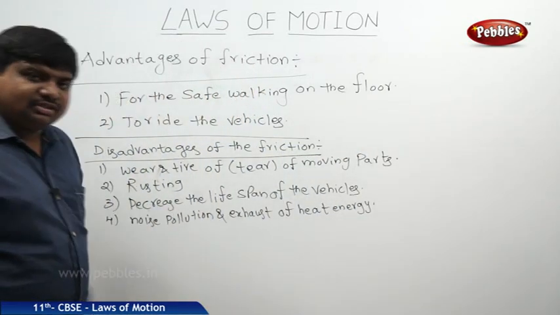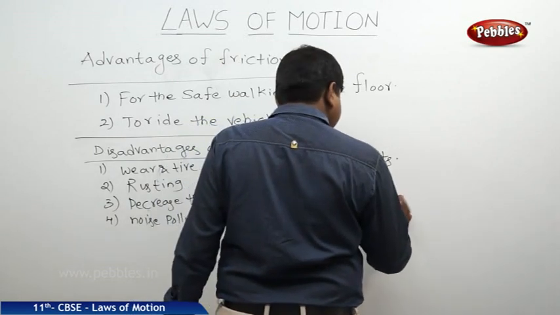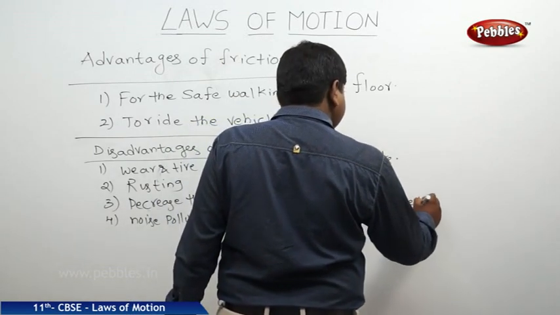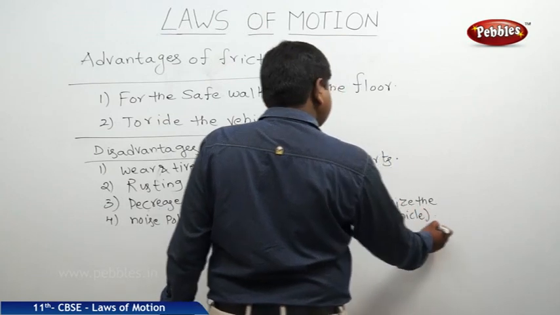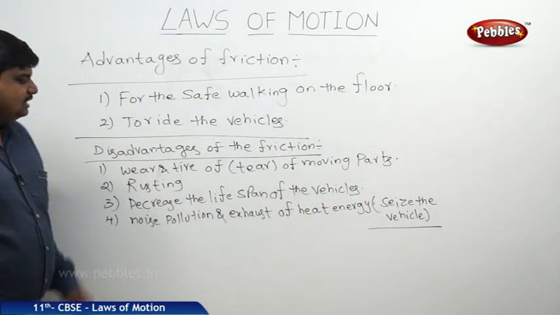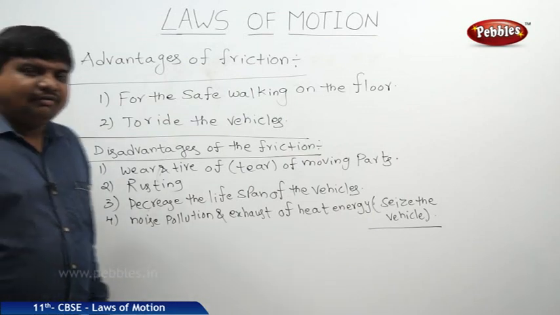And sometimes it goes to seize the vehicle also. So these are the disadvantages of the friction.